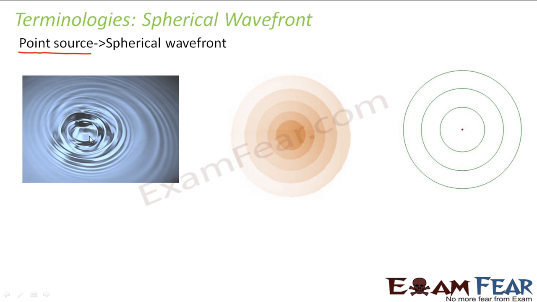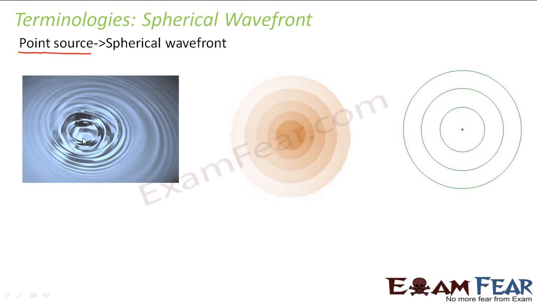So for this, the best example would be the water ripples. As I mentioned before, if you throw a stone in water, you will find ripples like this, right? So what are you observing actually? You are observing circles. You are observing concentric circles. This is nothing but a spherical wavefront, since we are only viewing the top view. This is the top view when you throw a stone in water. So these kinds of spherical wavefronts are formed.